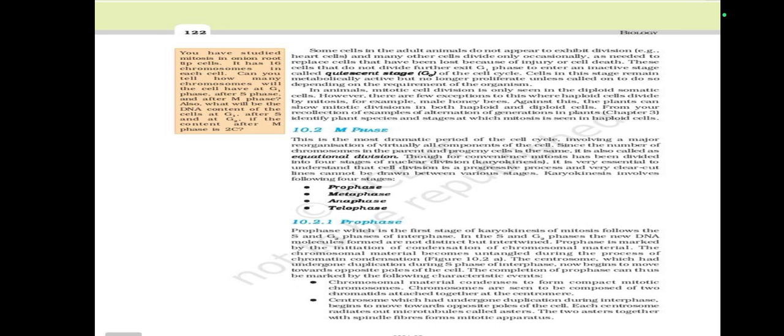Prophase, which is the first stage of karyokinesis of mitosis, follows the S and G2 phases of interphase. In the S and G2 phases, the new DNA molecules formed are not distinct but intertwined. Prophase is marked by the initiation of condensation of chromosomes.